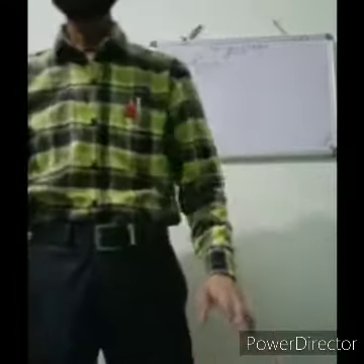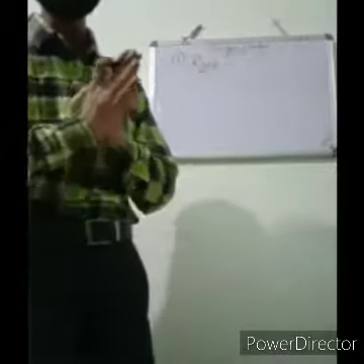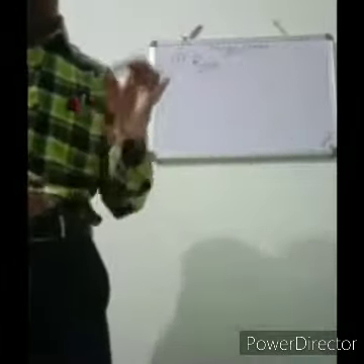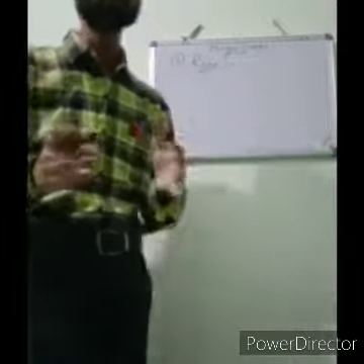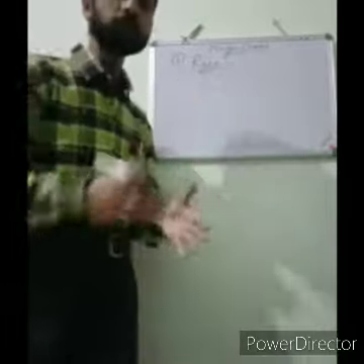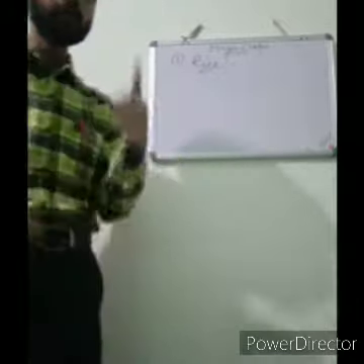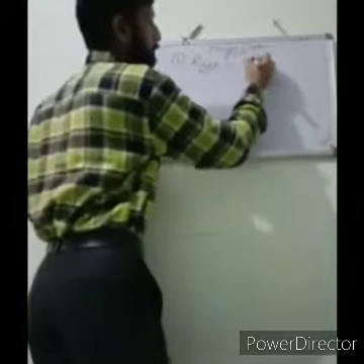Please underline, bachcho. Rice is a staple food crop of a majority of the people of this country, and it is mostly grown in high temperatures, that is about 25 degrees Celsius, and with large humidity, and it also requires a lot of annual rainfall. It requires a very high amount of rainfall, because you all know that the crop of paddy requires a lot of water. That is why it is a Kharif crop, as we have discussed, and that's why it is grown mostly during the onset of monsoons. Is that clear? So now we shall discuss about rice, that is paddy.